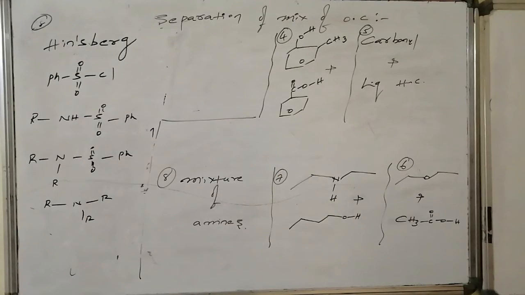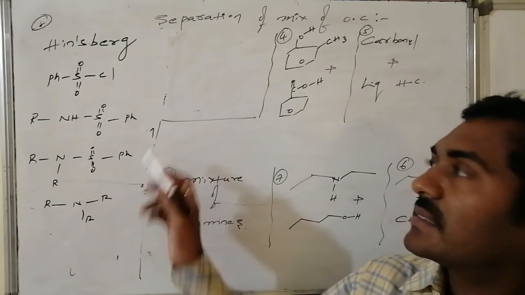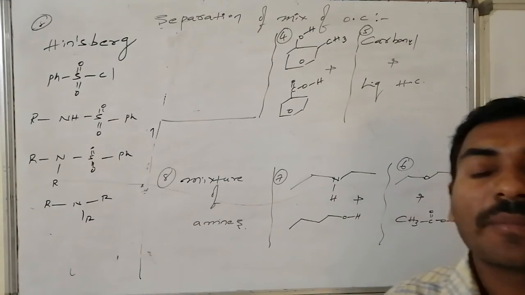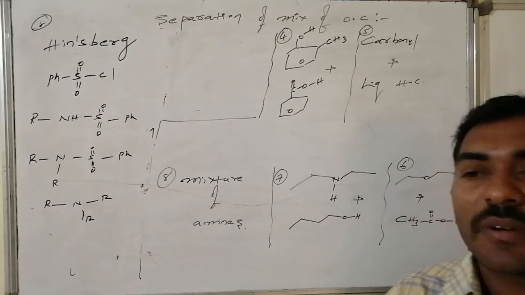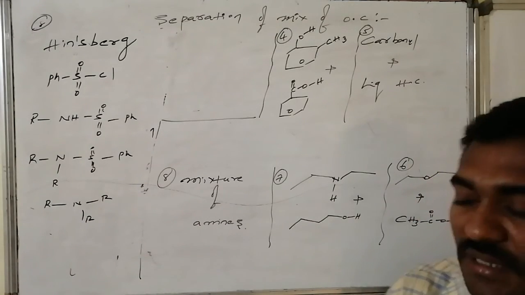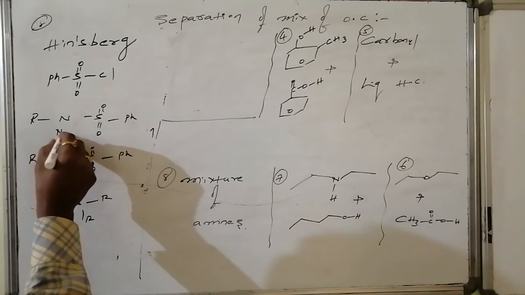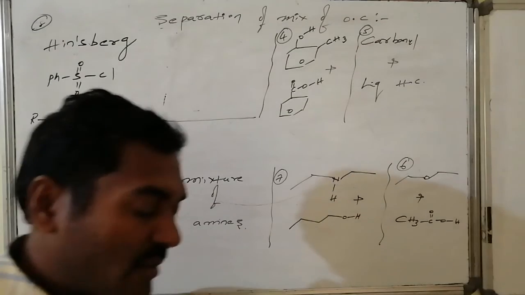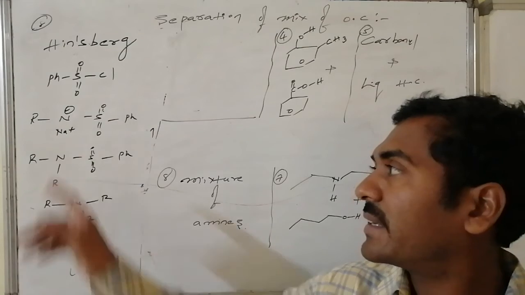The mixture of amines is treated with the Hinsberg reagent, that is phenyl sulfonyl chloride. As a result of reaction in presence of base, phenyl sulfonyl chloride combines with the primary amines as well as the secondary amines. Primary amines are converted to the corresponding phenyl sulfonyl amines, and in the presence of base, this hydrogen is also replaced and it is converted to the sodium salt of the phenyl sulfonyl amine. This is a regular compound and doesn't react further. Whereas these two organic compounds, which are not present in salt form, enter into the ether layer, and this one enters into the aqueous layer.